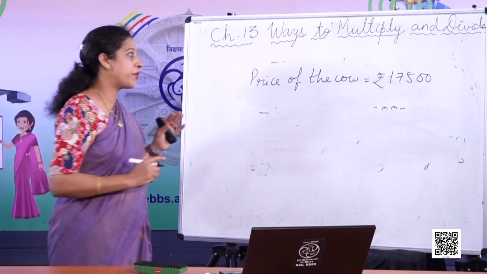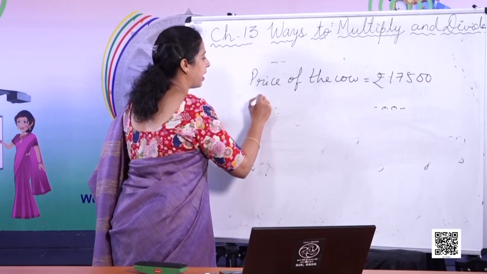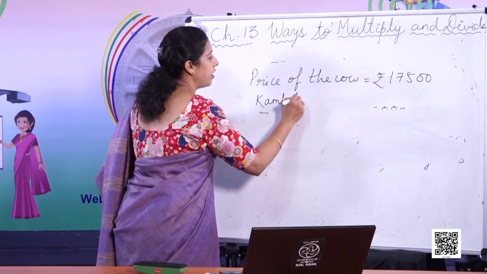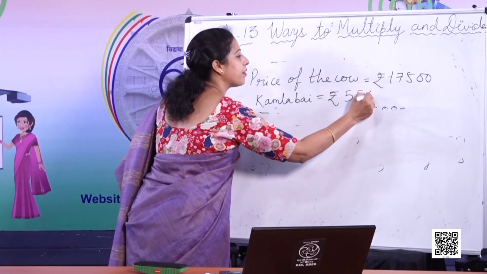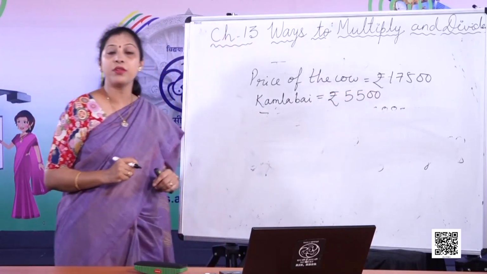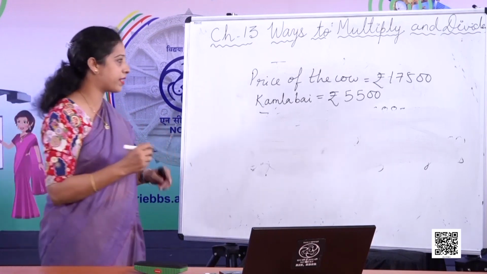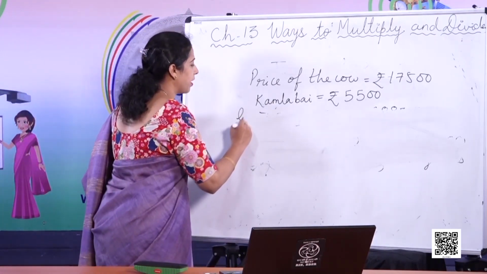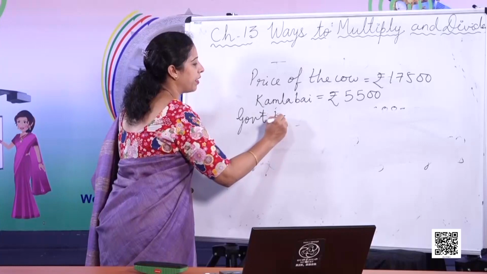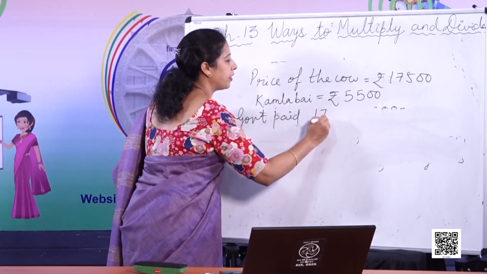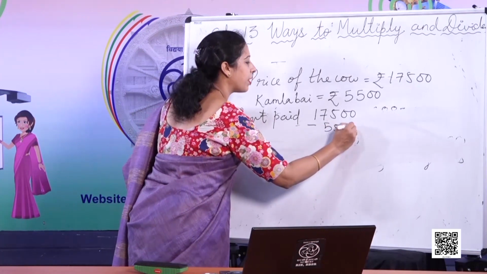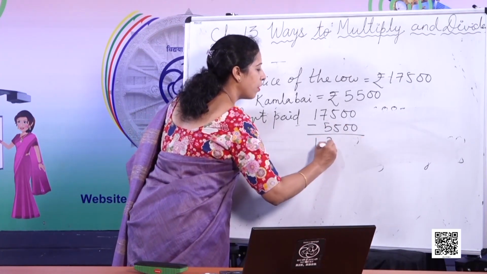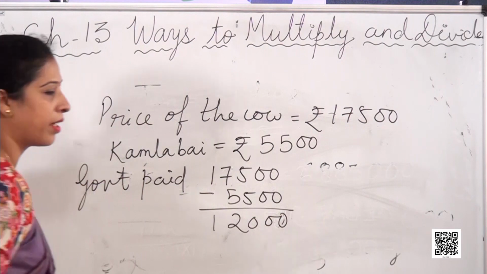But she didn't have that much of money. So she could only pay, Kamla Bai paid only rupees 5,500. And rest of the amount was paid by the government. So let's say how much the government has paid. The government paid 17,500 minus 5,500, which is equals to 12,000 rupees.